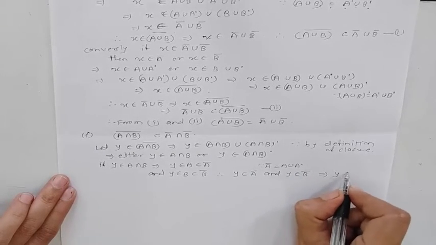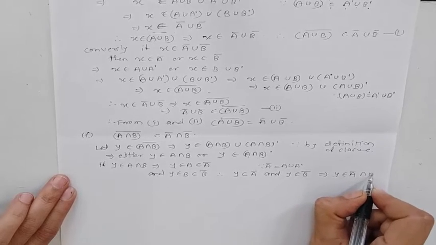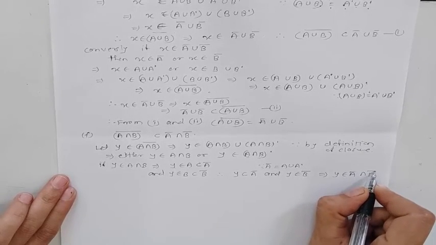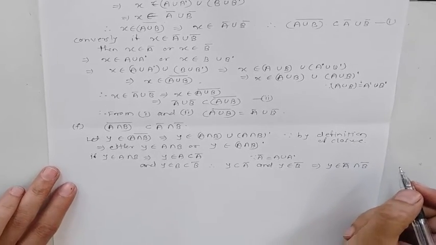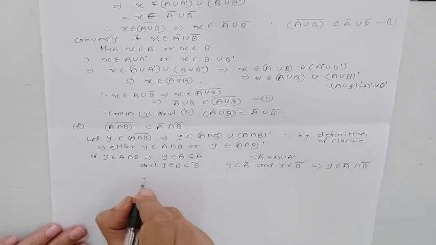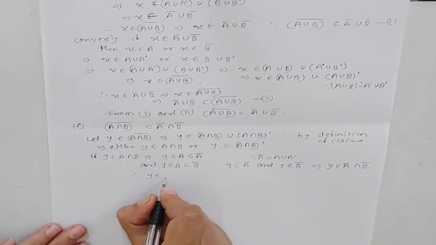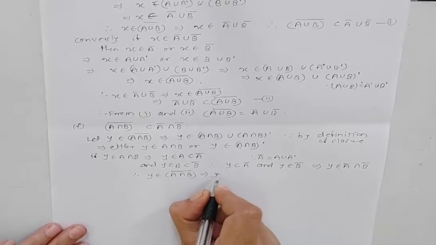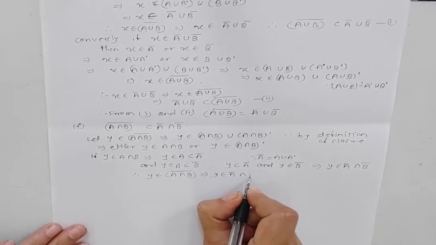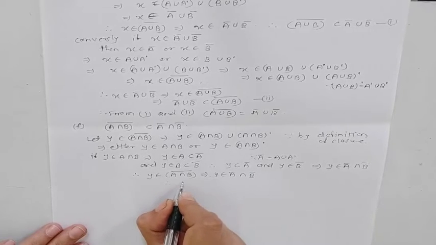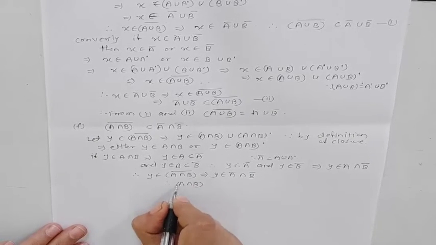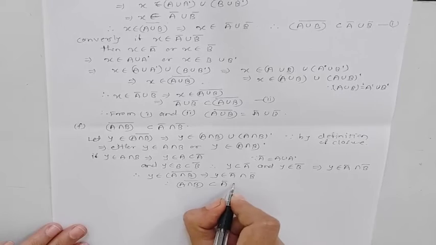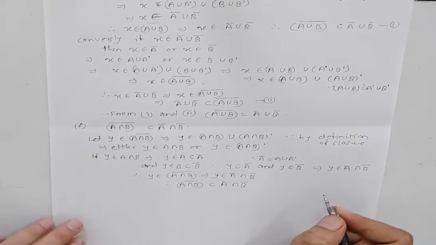This implies Y belongs to A bar intersection B bar. That is what we have to prove. Therefore, Y belongs to A intersection B bar implies Y belongs to A bar intersection B bar. Hence, A intersection B bar is a subset of A bar intersection B bar.